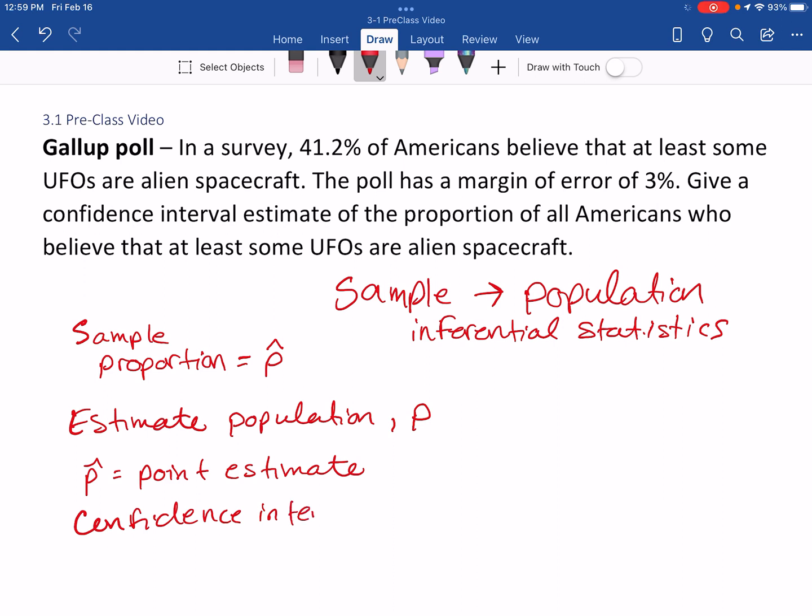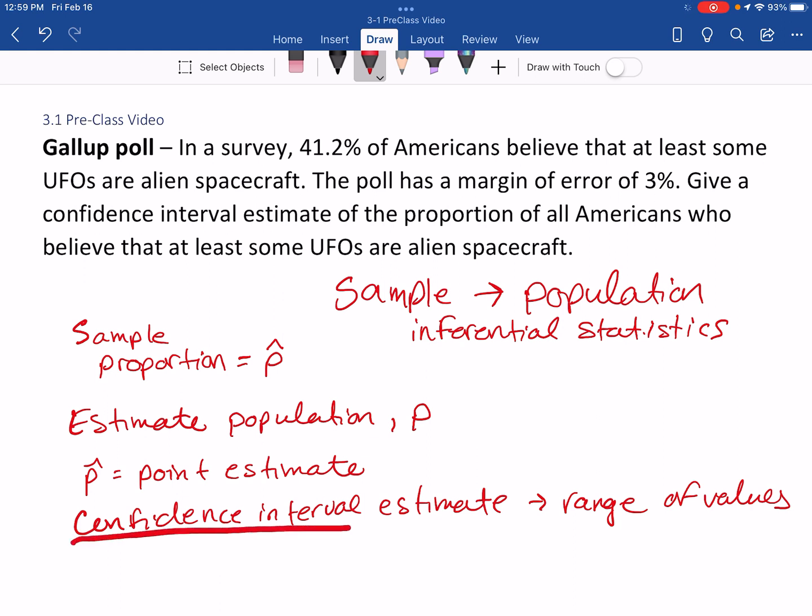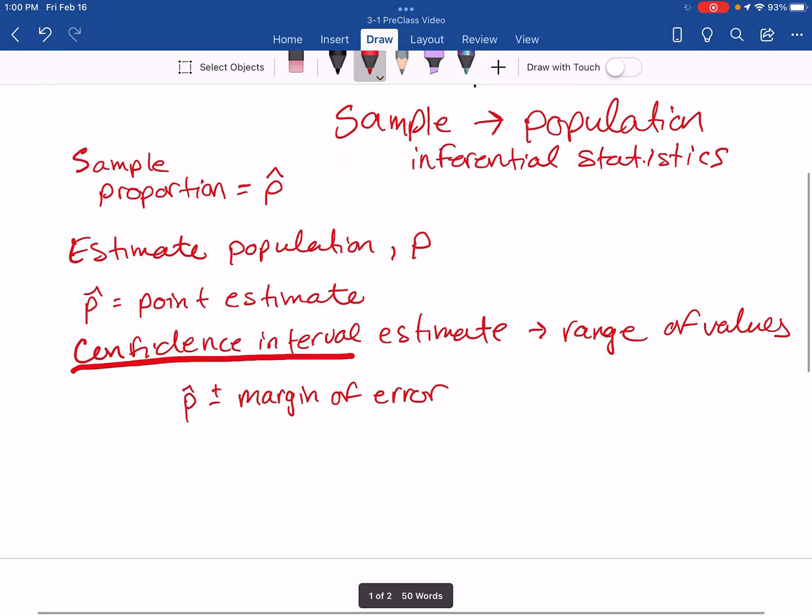But a confidence interval estimate lets us give a range of values. So what we're going to say is we're pretty sure it's between this value and this value, a lower and an upper. We take our sample proportion, plus or minus a margin of error. So we're going to sit at the 41.2% and edge out in either direction a little bit. Is that what we're doing?